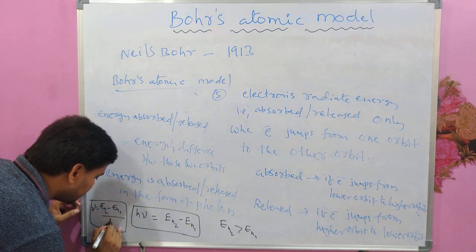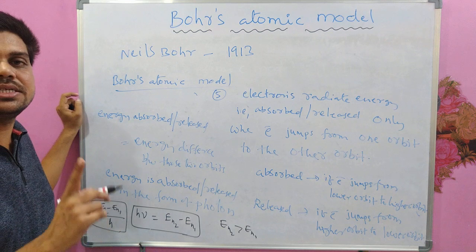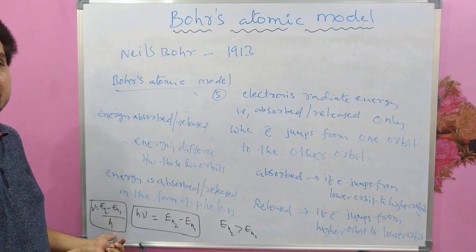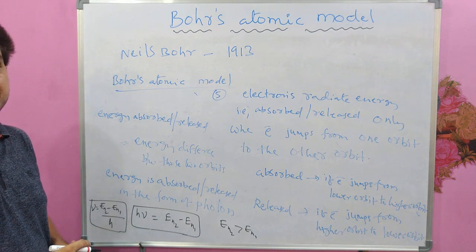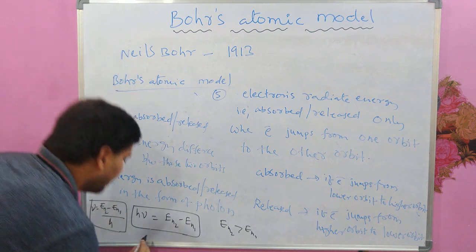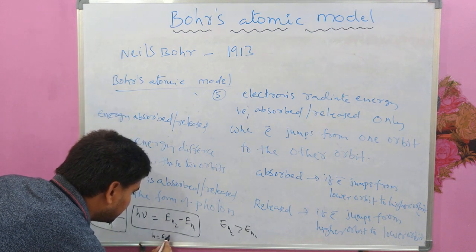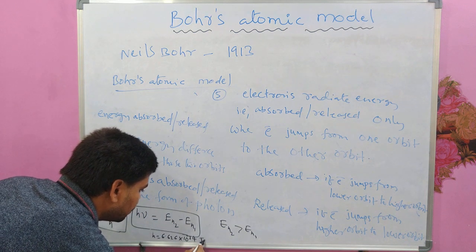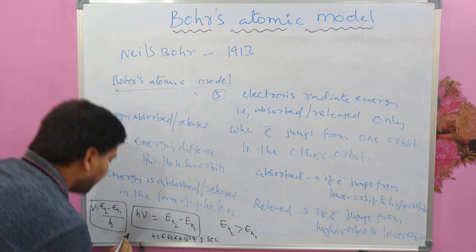This is h. What is this h? H is Planck's constant. How much is it? H equal to 6.626 into 10 to the power of minus 34 joule second, which is Planck's constant.